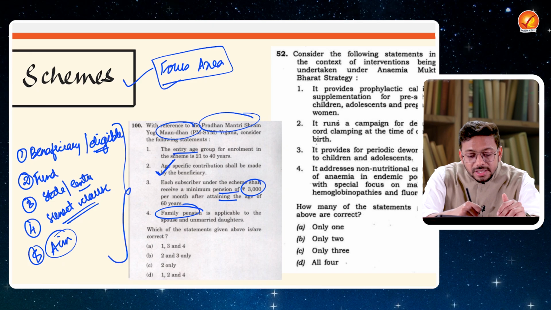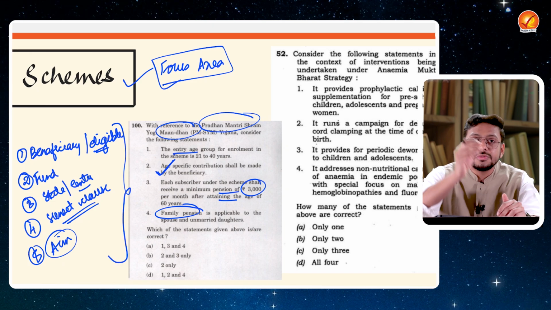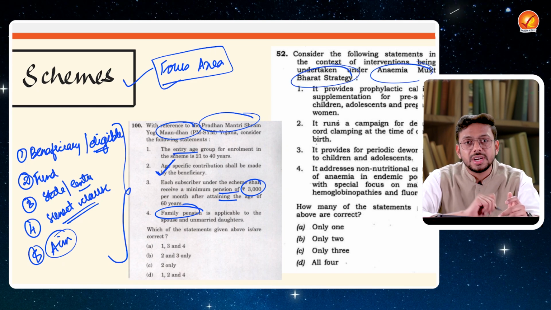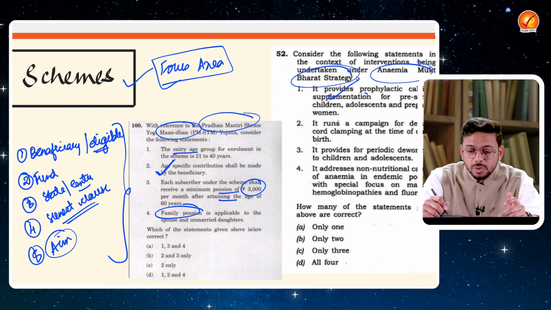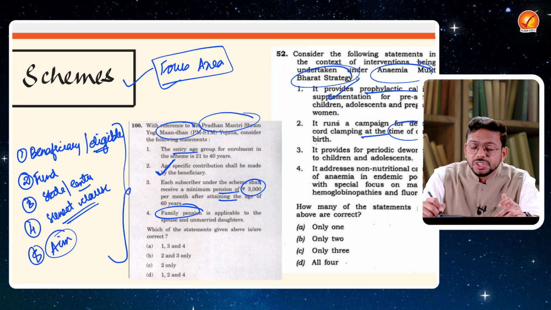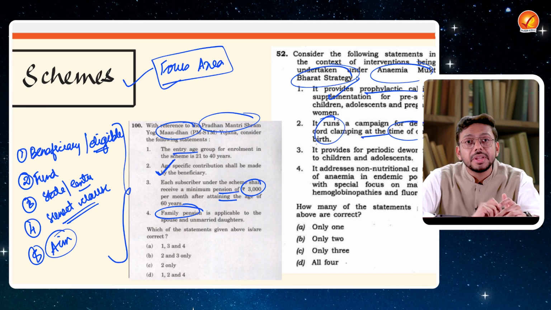So whenever you read the scheme, you have to understand the focus areas. Similarly over here, the statement is about one of the strategies, which is the Anemia Mukt Bharat strategy. What is the aim of it? Does it provide so and so things? Then it runs a campaign for delayed cord clamping at the time of childbirth. Does it run this particular campaign or not?